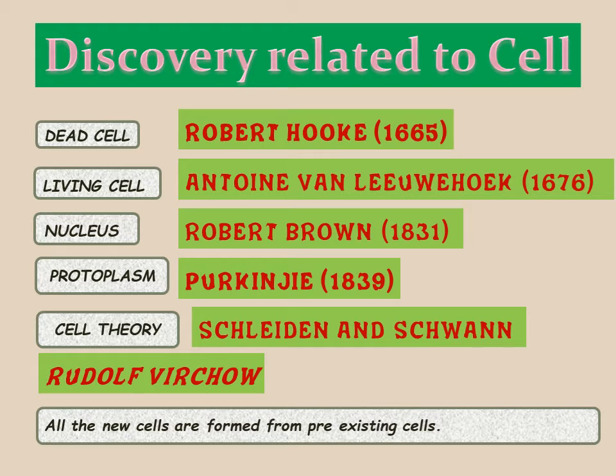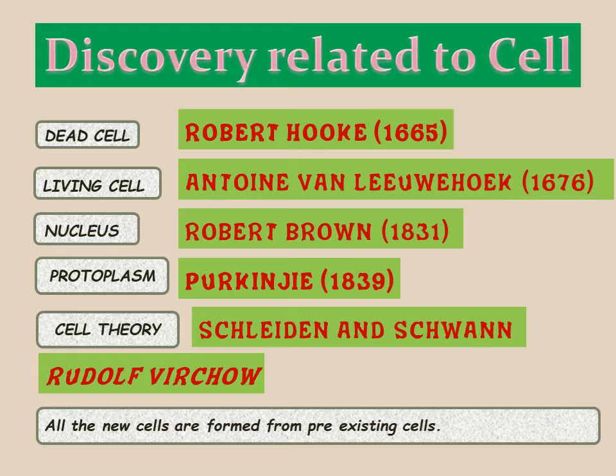The same happened with Rudolf Virchow. He was a biologist who extended the cell theory given by Schleiden and Schwann. He said all the new cells are formed from pre-existing cells.